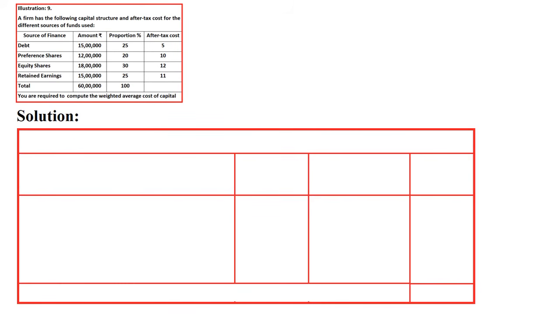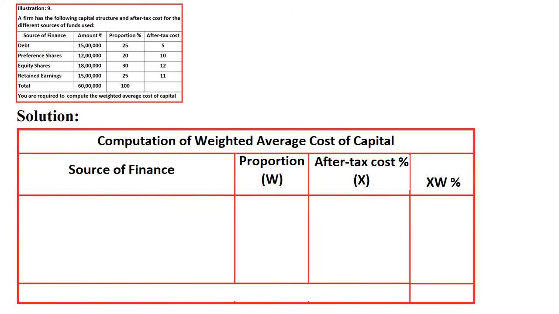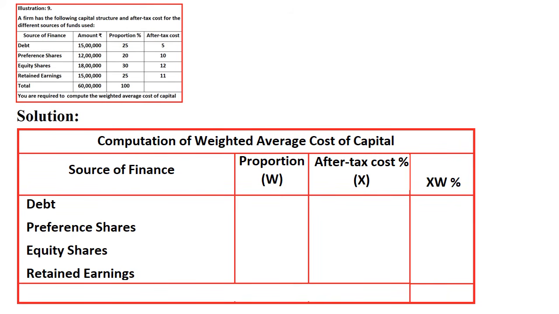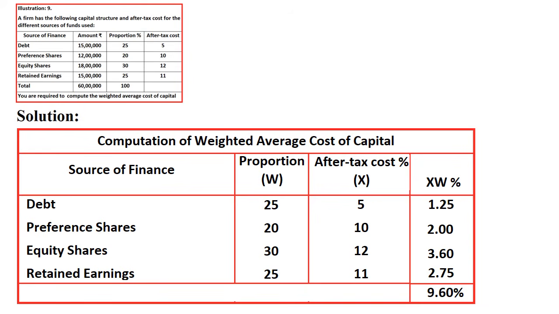So we will see the question solution, a table has been prepared. Source of finance, right? So first we'll take all the sources of finance, then proportion. Directly the proportion we are writing, we are not writing the amount, just concentrate here. I am writing the proportions first, then after tax cost I am writing. So what I am doing, I am multiplying the proportion with after tax cost. So 25 into 5%, that is 1.25. 20 into 10%, 2. 30 into 12%, 3.6. And 25 into 11%, 2.75. So like this, directly when I calculate wx or xw in percentage I am getting. So make the summation, that is 9.60 percentage.